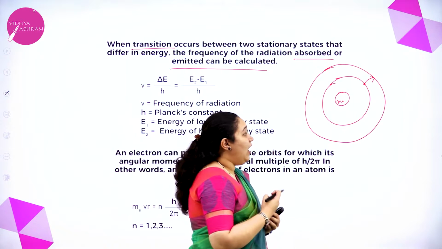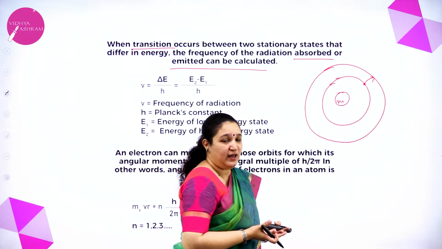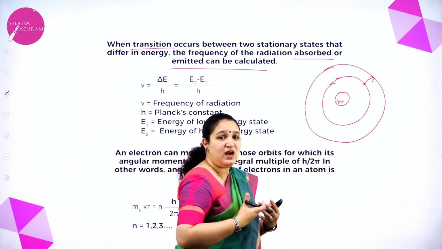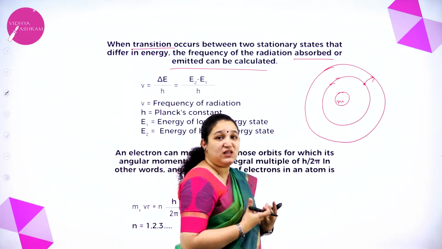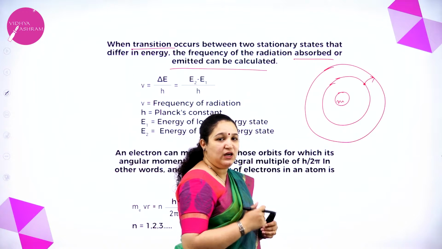Now how long can an electron be in the excited state? It cannot be for a long time. It is very unstable because it is in the excited state. So obviously it has to come back to the ground state.